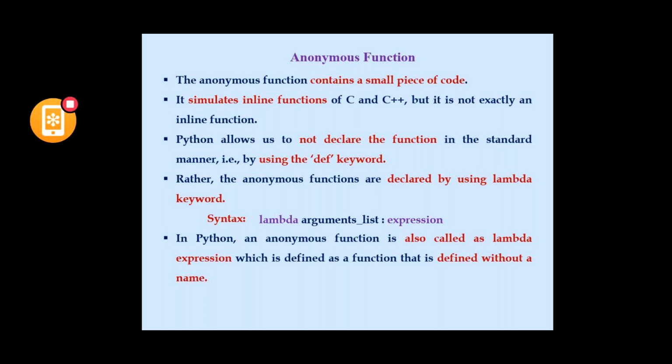This function, we might think, has a name, but in Python anonymous functions are defined without a name. This lambda expression is also called a lambda function. We'll see it with a small example.